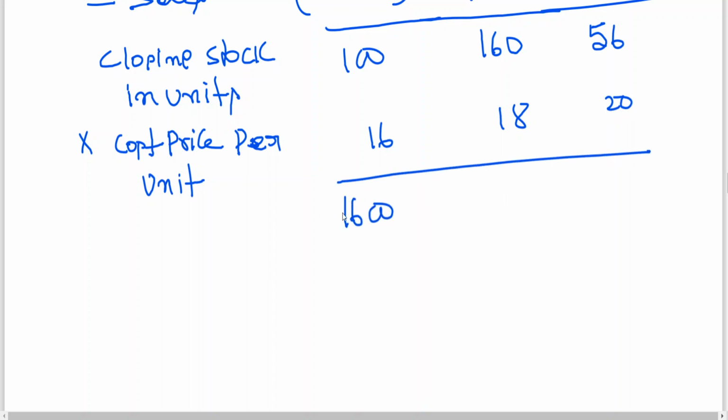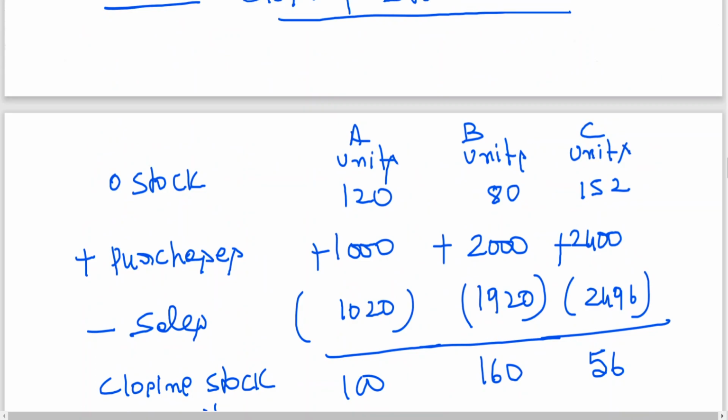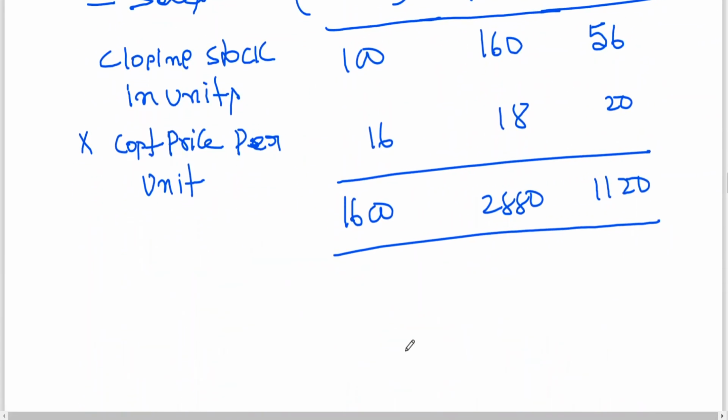1600, 160 into 18, 2880, and 56 into 20 is coming to 1120. Okay, now this will become closing stock value. Now you got opening stock.